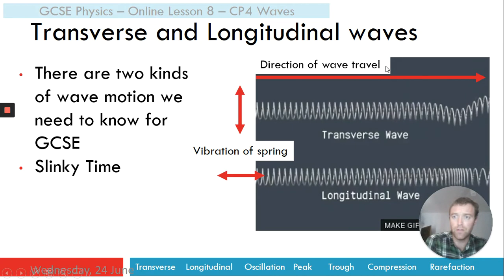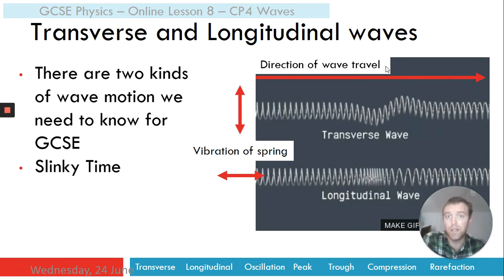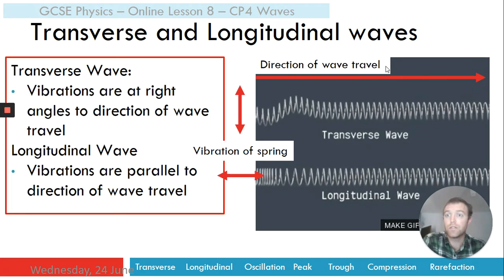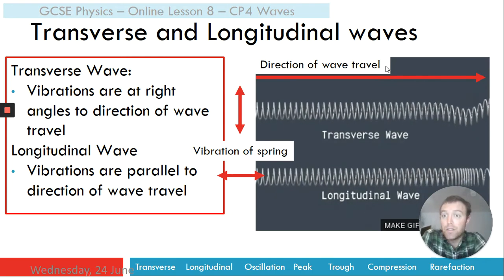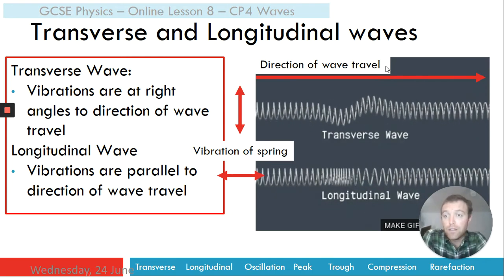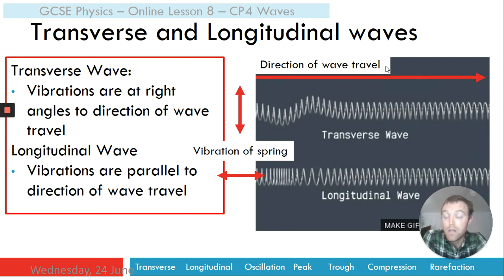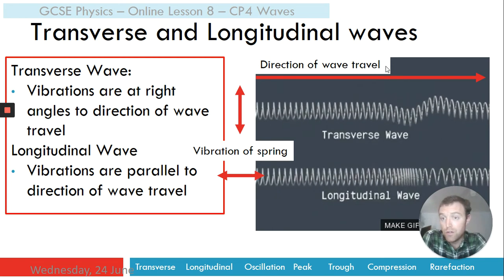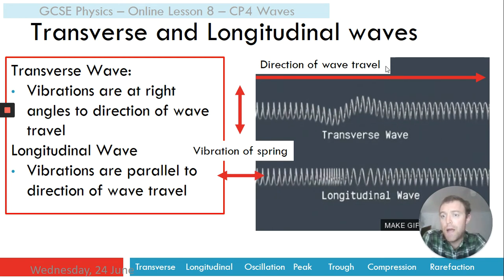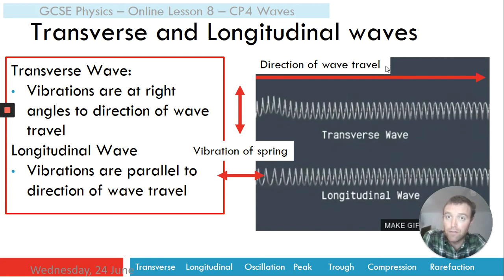So if we're going to define these two, transverse and longitudinal, you could say a transverse wave, vibrations are at right angles to the direction of wave travel. Whereas longitudinal waves, the vibrations are parallel to the direction of wave travel.